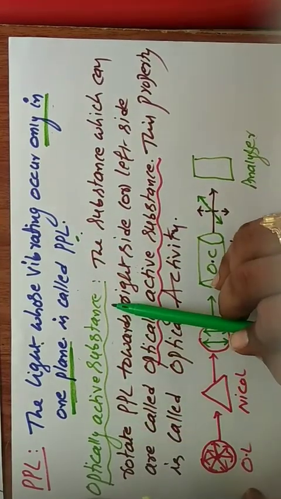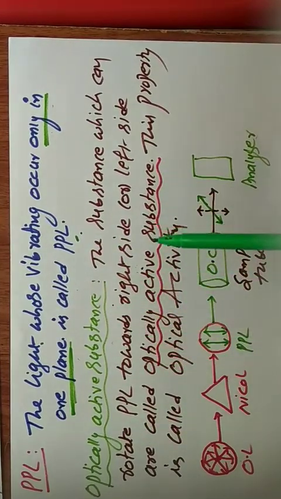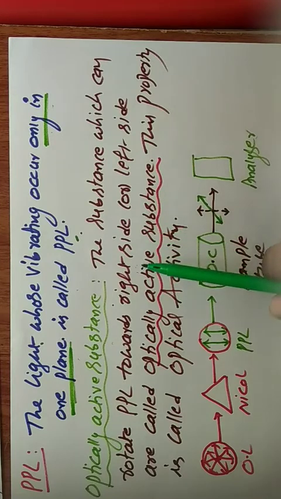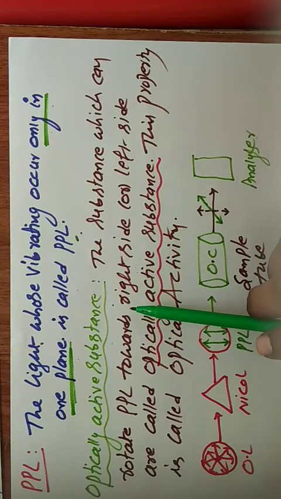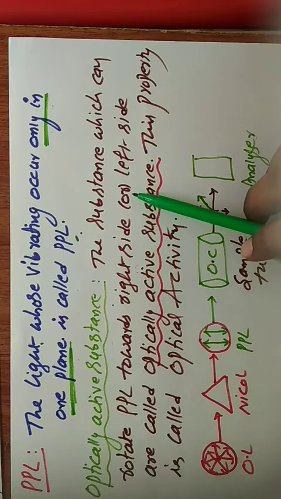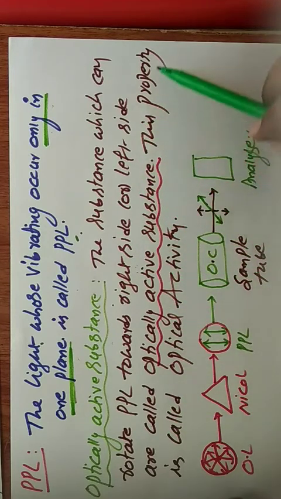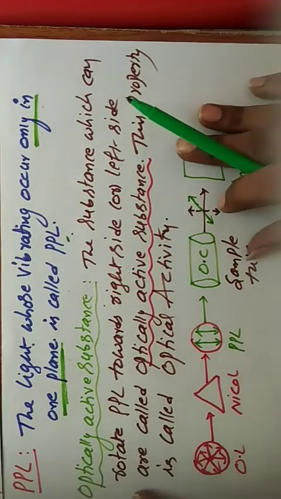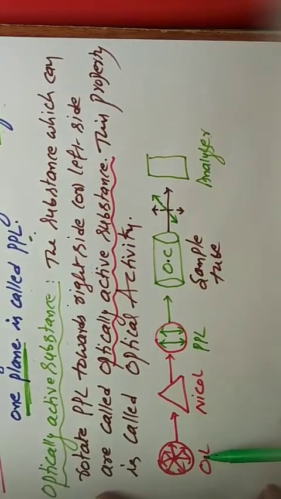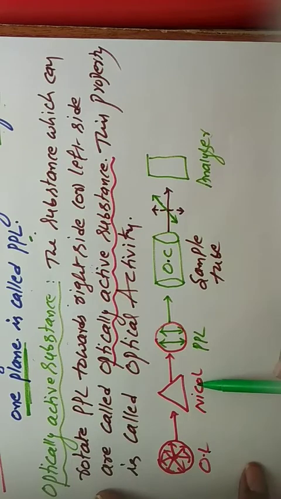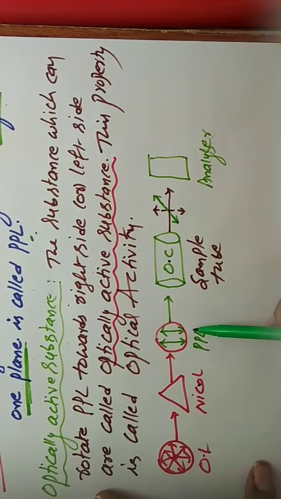Optically active substance: the substance which can rotate plane polarized light towards right side or left side is called optically active substance. This property is called optical activity. It is taken in diagram. Ordinary light is passed through the Nicol prism. It is converted to plane polarized light.